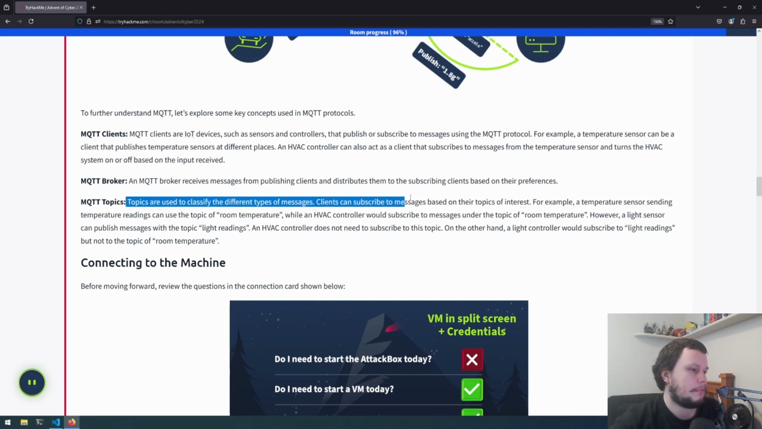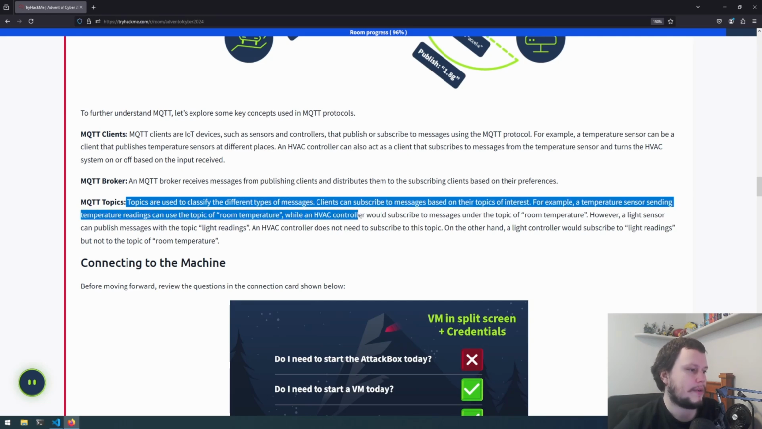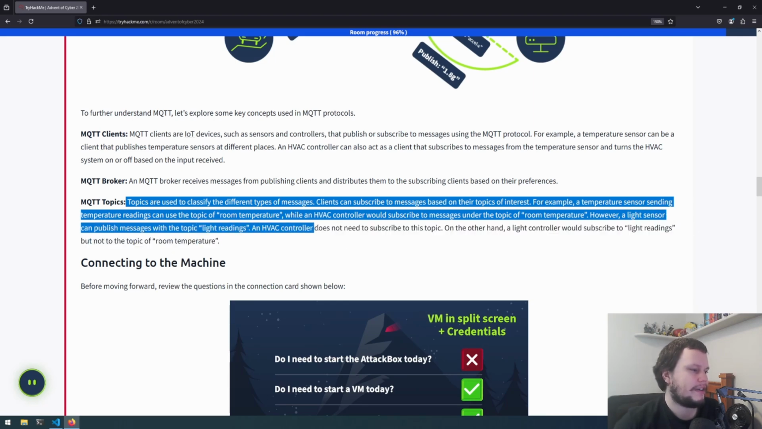Clients can subscribe to messages based on their topic of interest. For example, a temperature sensor sending temperature readings can use the topic of room temperature, or an HVAC controller would subscribe to messages under the topic of room temperature. However, a light sensor can publish messages with the topic light readings. An HVAC controller does not need to subscribe to this topic. On the other hand, a light controller would just subscribe to light readings, but not to the topic of room temperature.